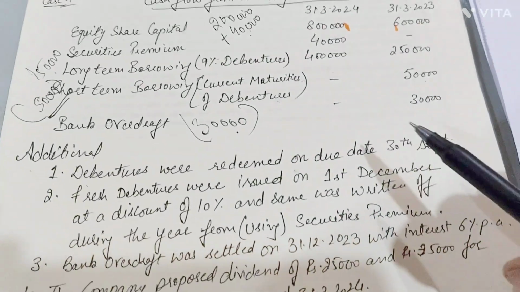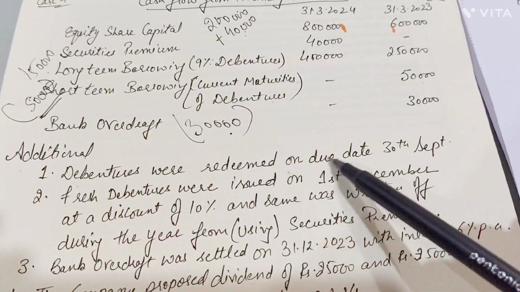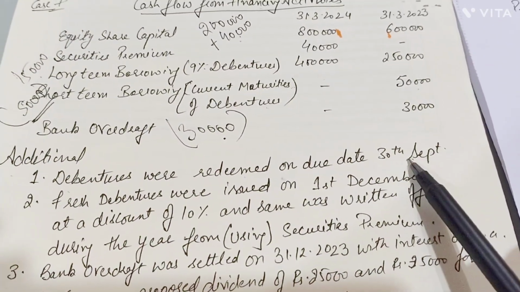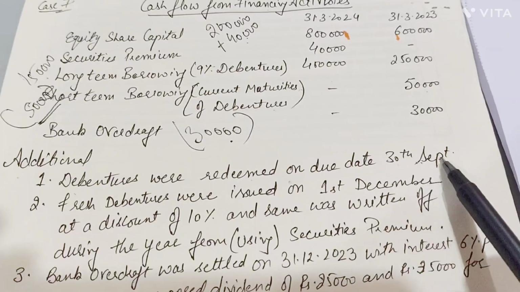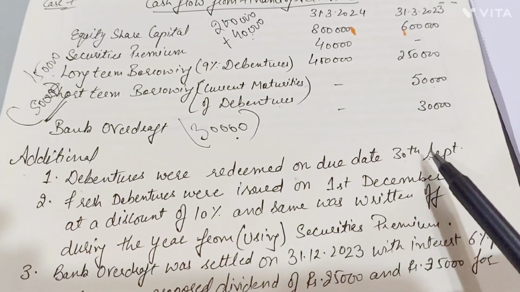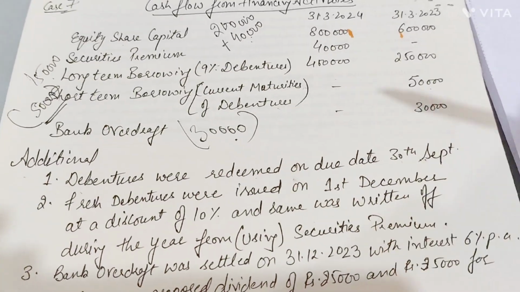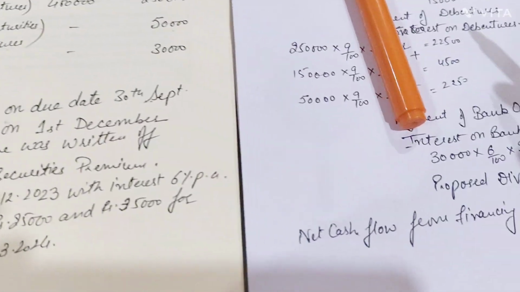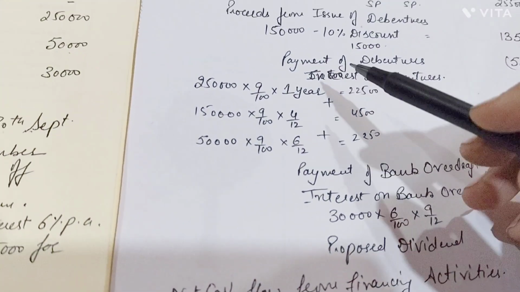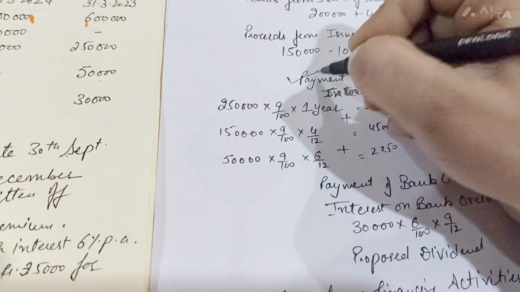Now, let's go to the additional information. As per the additional information, debentures were redeemed on the due date, that was 30th September. Why is this date important? This date is important for the calculation of the amount of interest on debentures. Let's go along how to calculate the interest on debentures. We'll discuss all the points, but firstly we are coming to the interest on debentures.